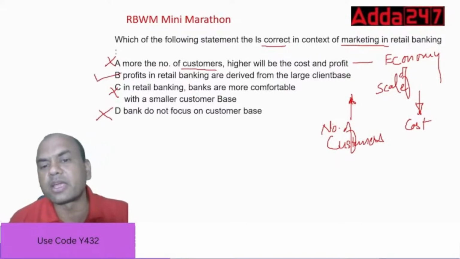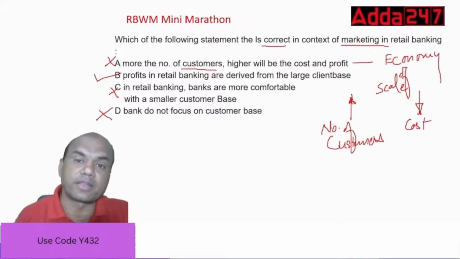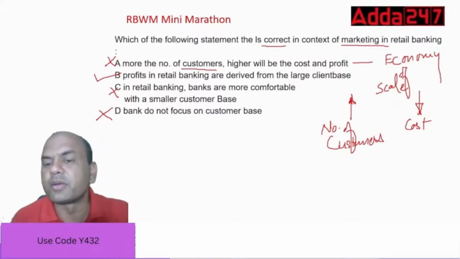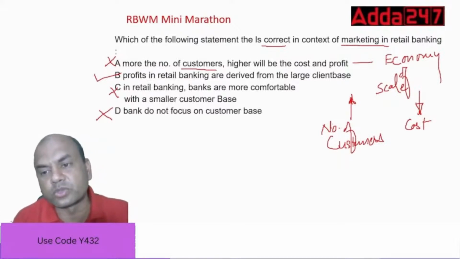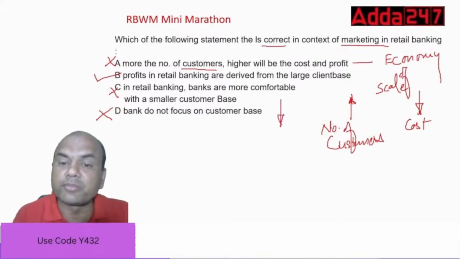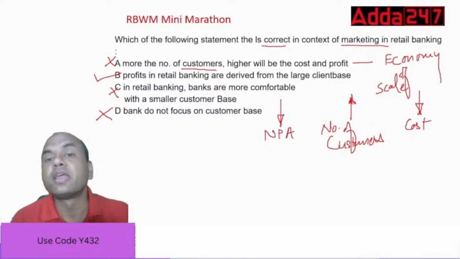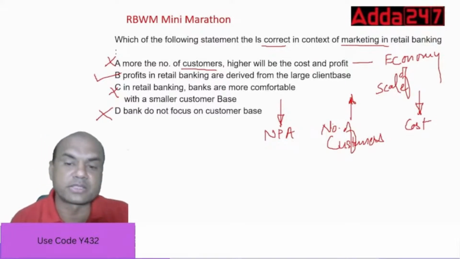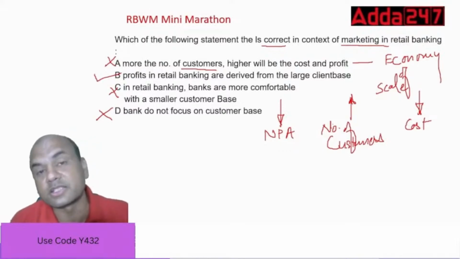Profits in retail banking are derived from the large customer base. That is the basic advantage of retail banking. If the number of customers increases, then the cost goes down. And second, NPA chances go down, because the bank distributes the same money over a large customer base. So NPA will decrease, cost will decrease, and profitability will increase.